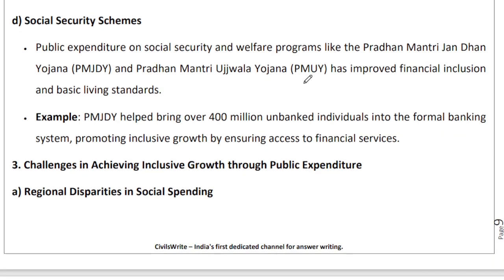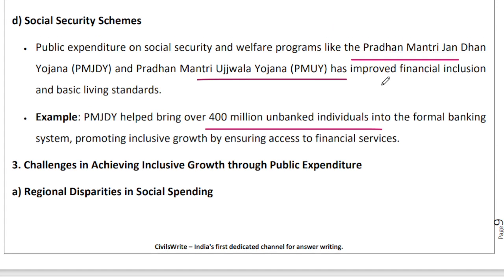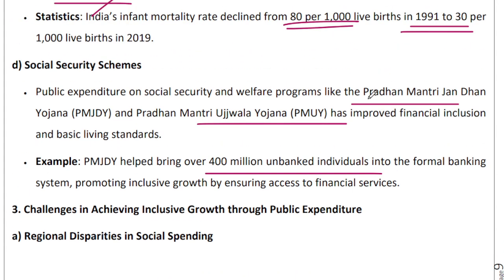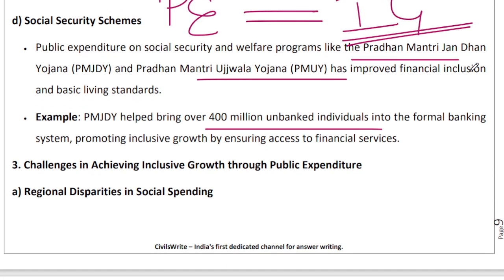Same goes for your social security schemes, whether it is your Pradhan Mantri Jan Dhan Yojana or your Ujjwala Yojana or any of these schemes, right? So for instance, Jan Dhan Yojana, it brought 400 million unbanked individuals into the fold of financial inclusion, right? So you see that there is an undeniable fact over here that your public expenditure trend is broadly in consonance with your inclusive growth objective. Is it sufficient? Have we achieved the inclusive growth objective? The answer is no. We are on the way. We are getting there, right?